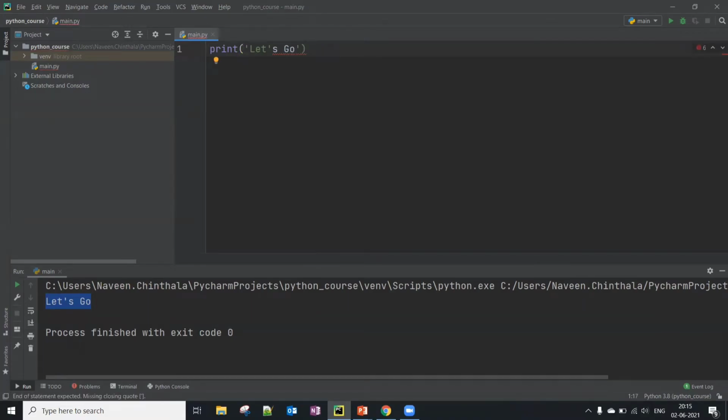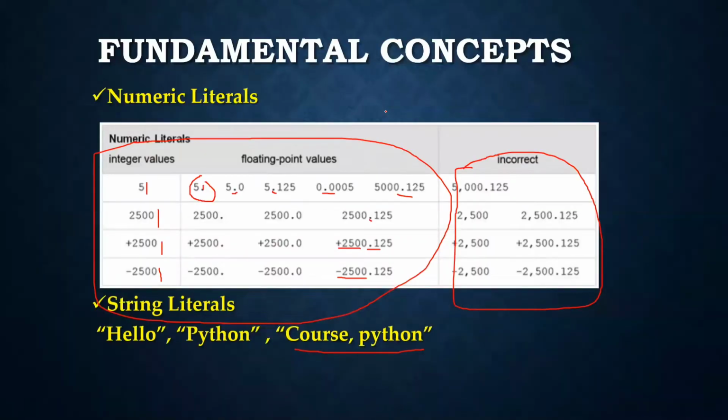Okay, this is not supported, so we cannot keep single quotes inside single quotes, so we have to go with single quotes inside the double quotes. Okay.